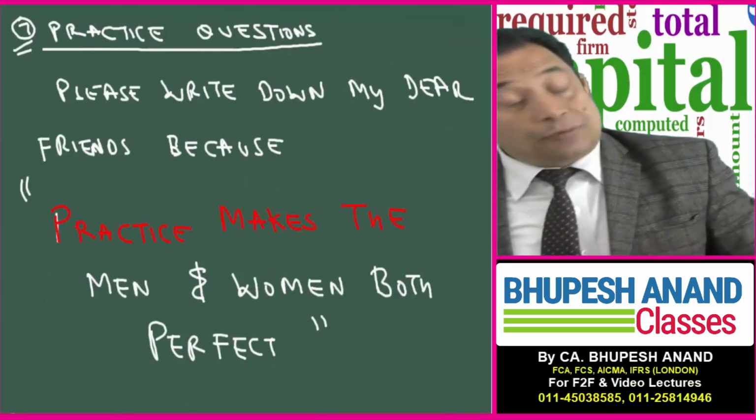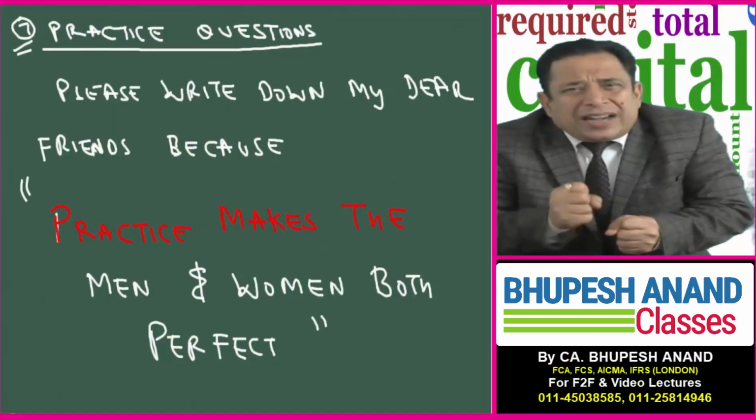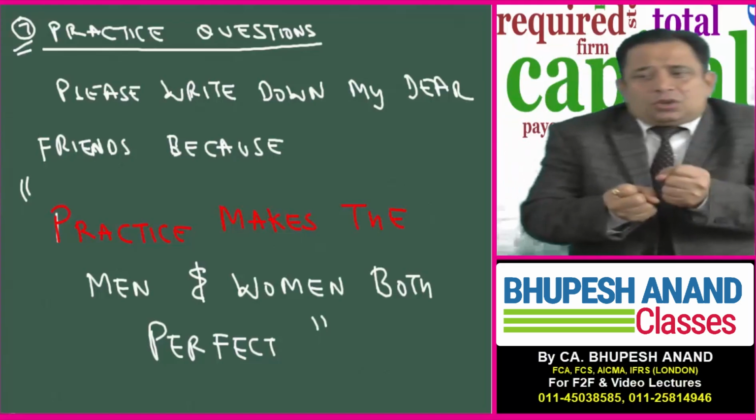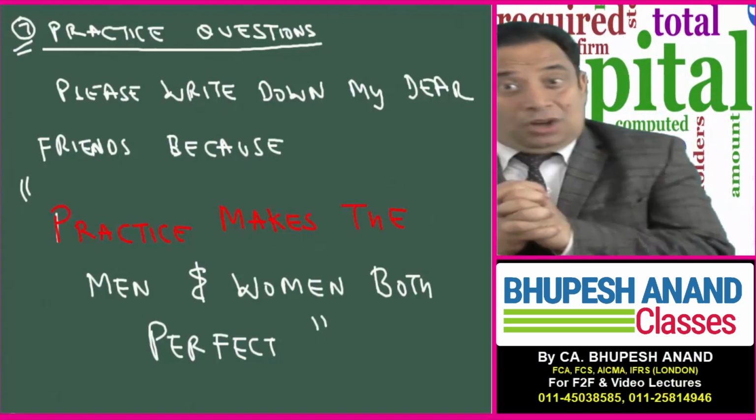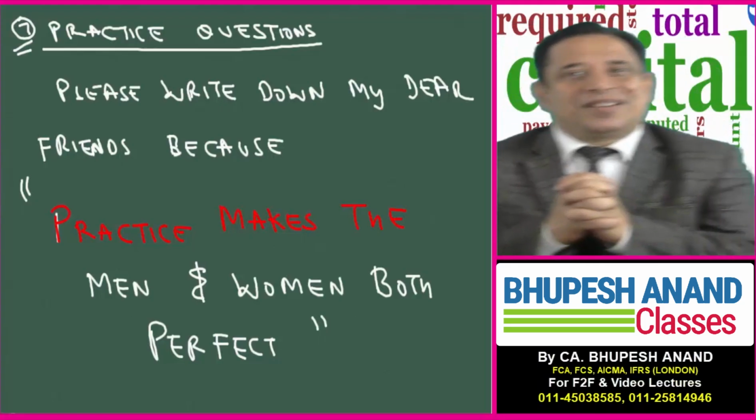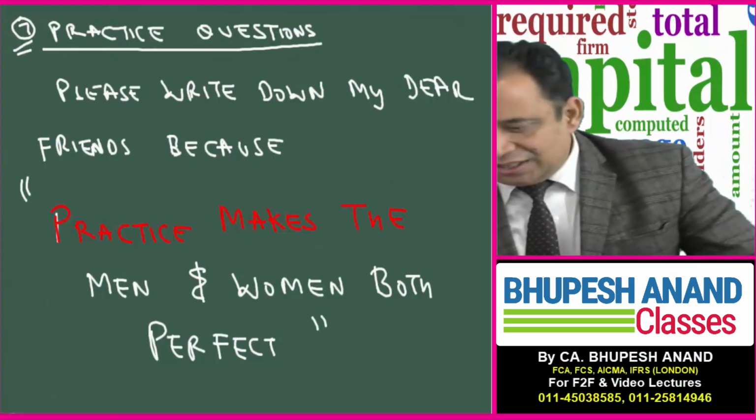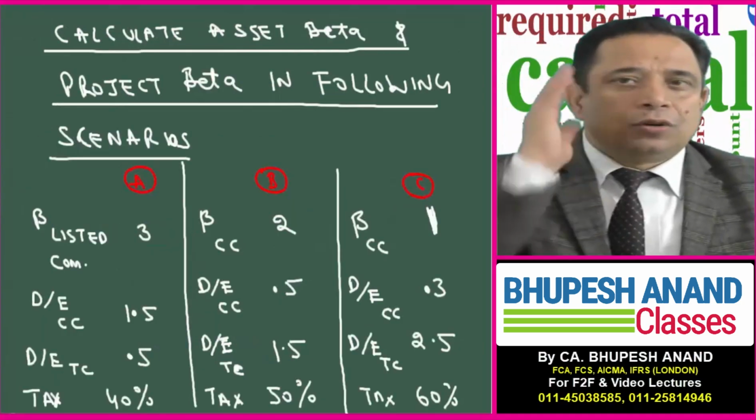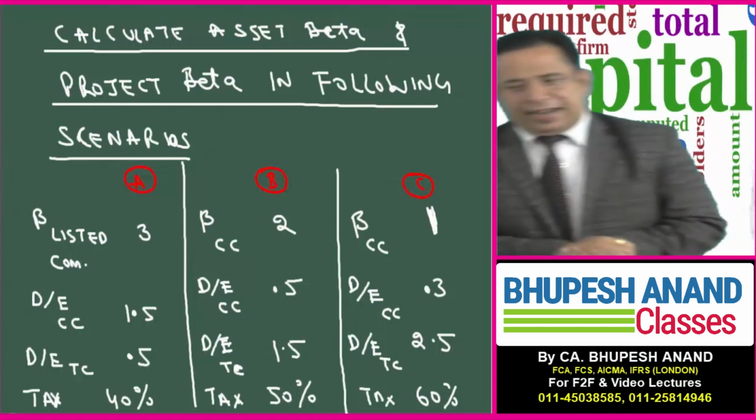Now please, you have to do 3 questions, the 3 practice questions I have given to you. Now let us check whether I am able to clear your concepts or not. So please write down, my dear friends. I have written there. Please write down. Because practice makes the man perfect. Practice makes the woman perfect. Now you have to do those 3 questions. And once you are able to do these 3 questions, I assure you that you will be able to do it in the main examination, in CF examination. So please start writing down.